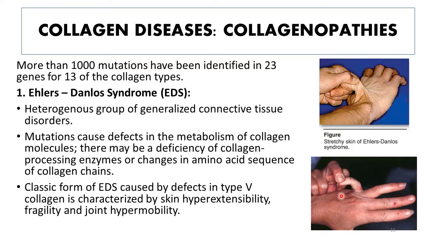Secondly, this is also the classic form of EDS in which joint hypermobility can be seen. As you can see, this finger joint can be bent all the way backwards. Normally, this type of hypermobility is not present, but in the classic form of EDS, due to mutations, this joint hypermobility can be seen due to abnormal formation of collagen fibrils.